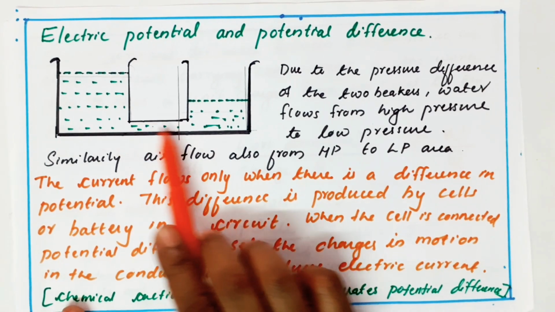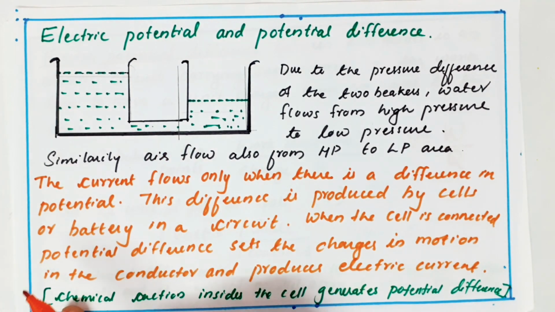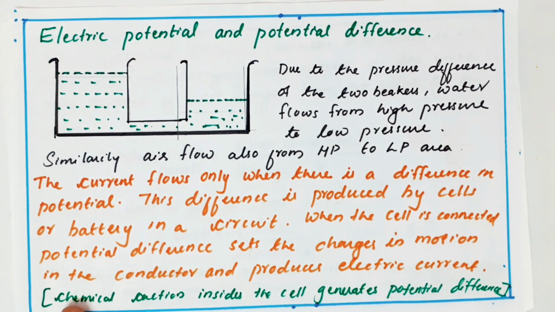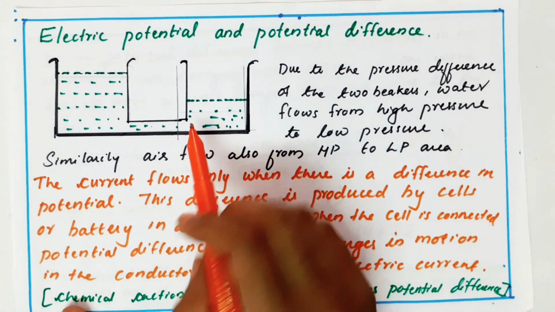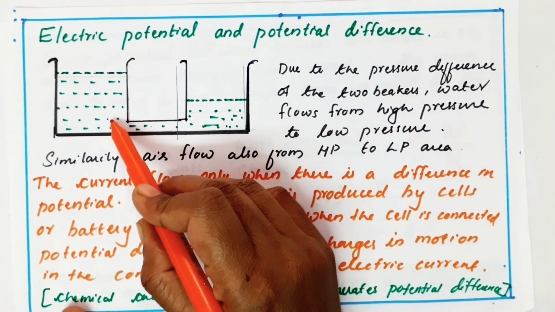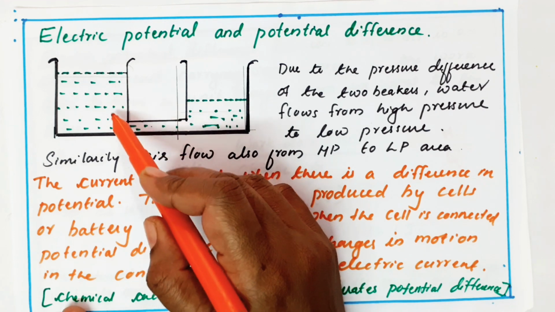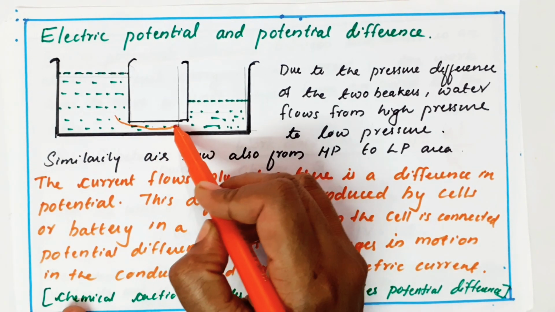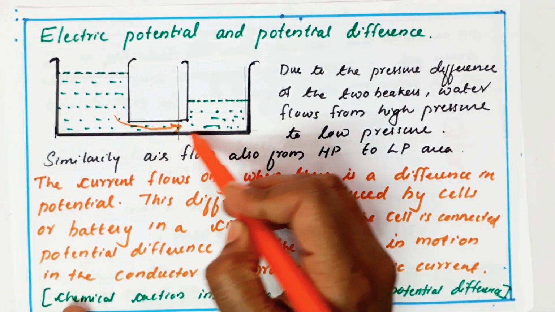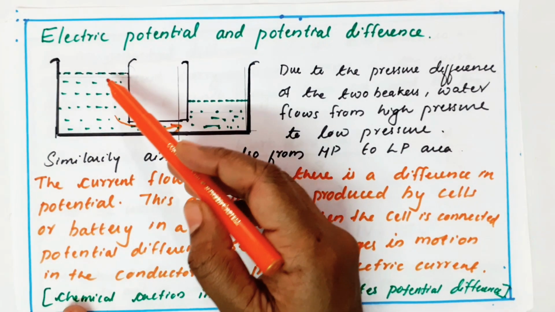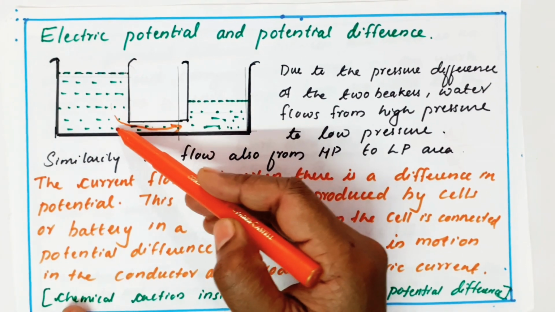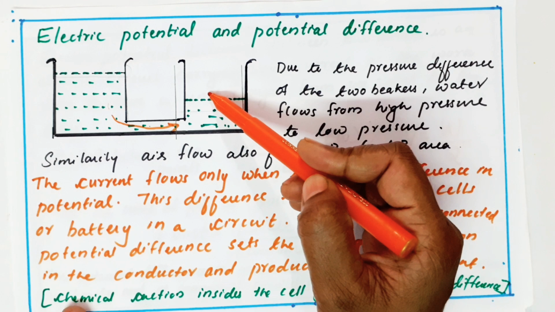I am just connecting them with a pipe. Okay. We know that there is no possibility of water flow from low height to higher height. The water flows from high potential to low. You can see that the water level in this beaker will come down and this will go up.